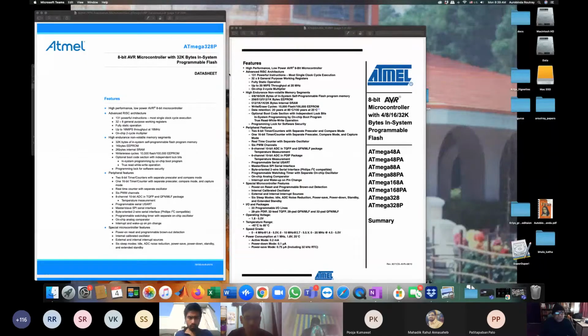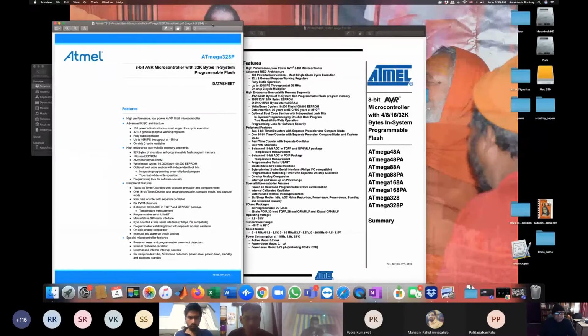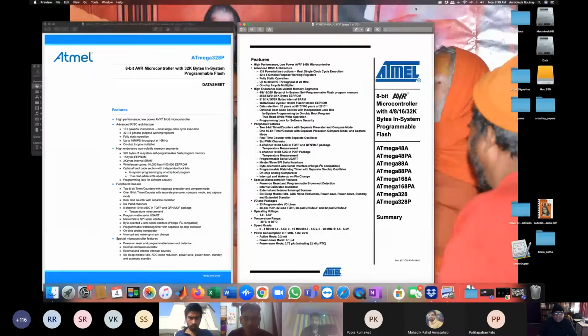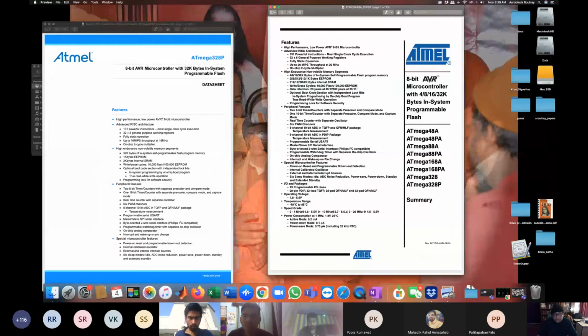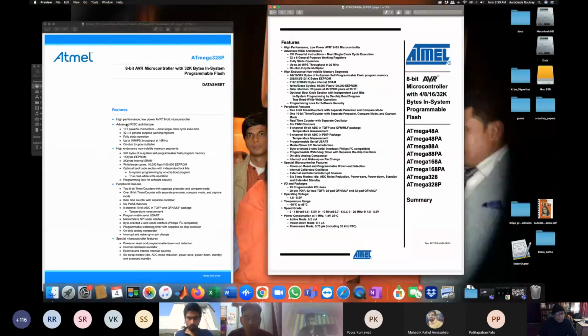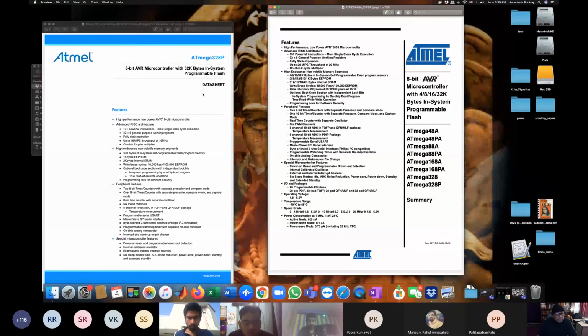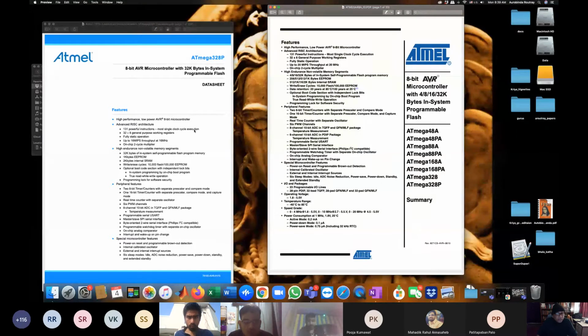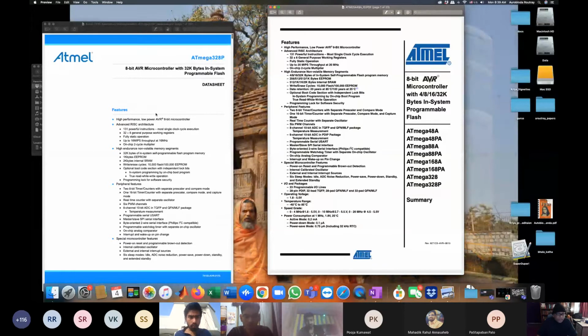Can you see these two, all of you? Hardik, can you see? Yes, sir. So one is this Atmega 328P data sheet, you download. Okay. So Pooja will share right away.